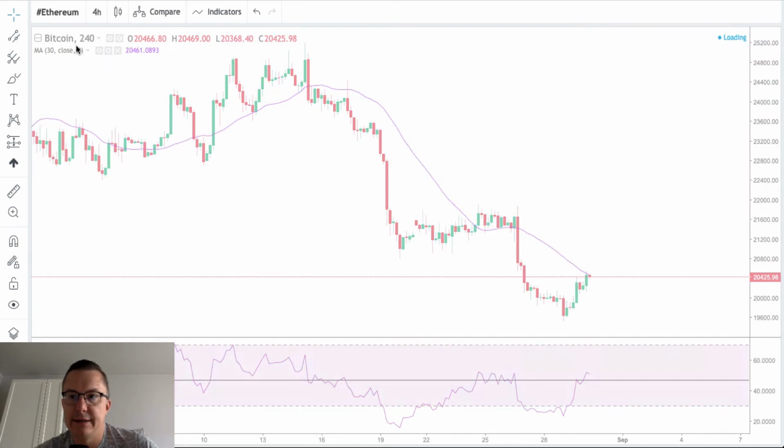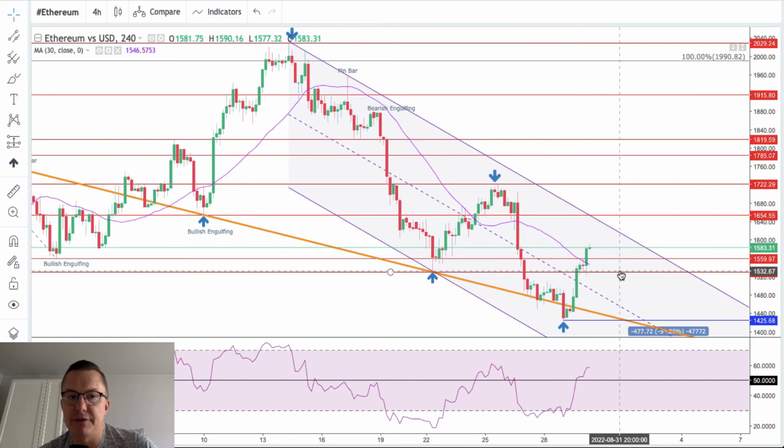And at the end, Ethereum. This bounce on the 4-hour chart of Ethereum is much stronger than the bounce on Bitcoin. We broke above this technical resistance, 1,530, 1,559. We are above the 30 periods moving average. Where is the next target?